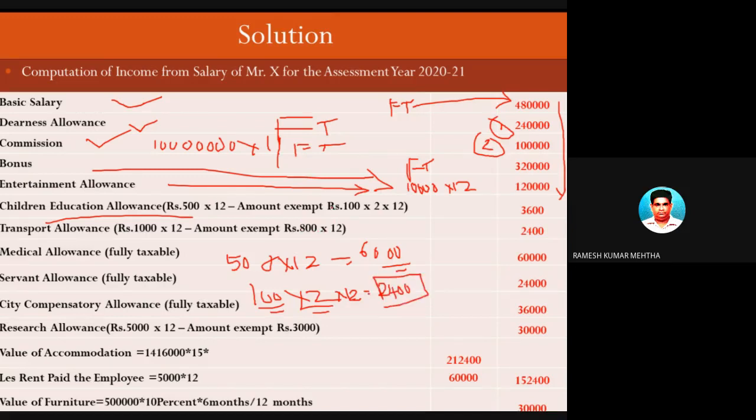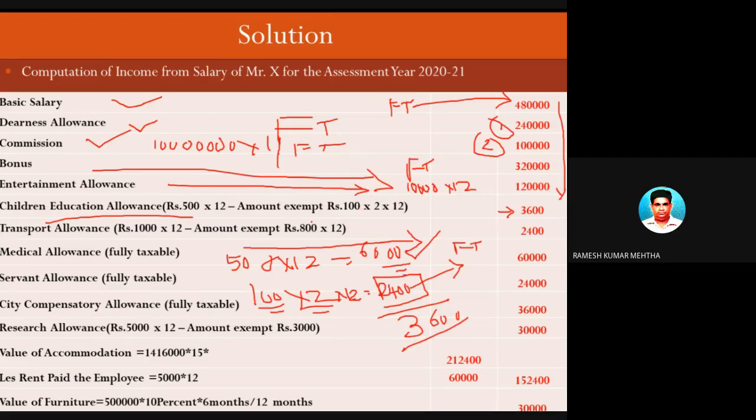But how much is he receiving? 6,000 is received. But how much is the exemption out of this 6,000? 2,400. So the difference is 3,600, which is fully taxable. So this 3,600 will come over this place. Next one is medical allowance. You know the rule for medical allowance, it is fully taxable. So I have put 60,000 in the fully taxable column.